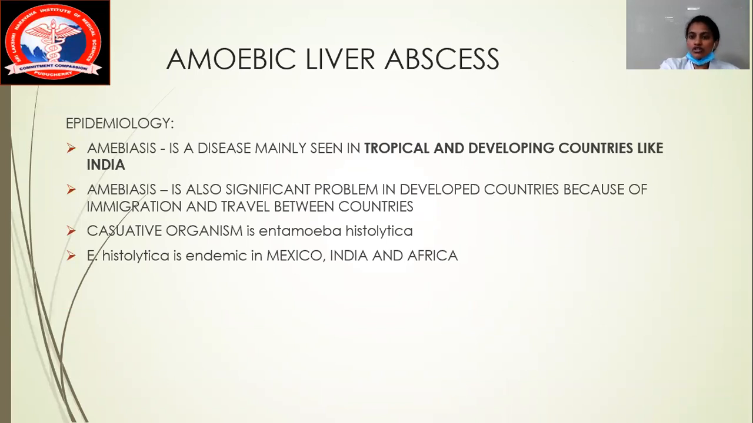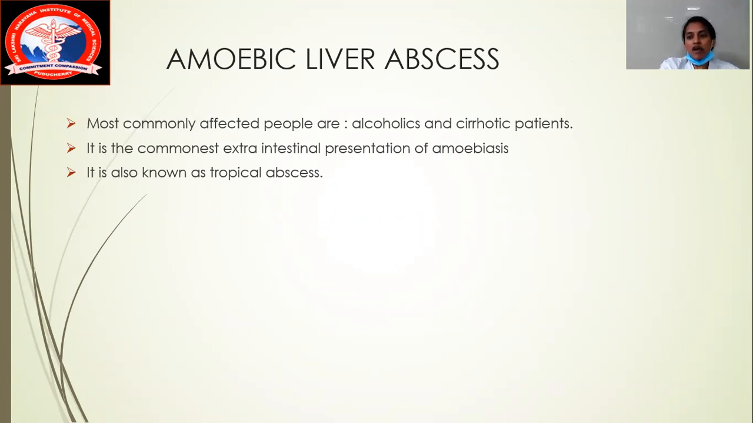Amoebiasis is mainly a disease also known as a tropical abscess. It is mainly seen in tropical areas and developing countries. The organism causing it is Entamoeba histolytica. It is endemic in Mexico, Africa, and India. The people who are affected are cirrhotic patients, whether alcoholic or non-alcoholic, and alcoholic patients are most commonly affected. The most common extraintestinal presentation of amoebiasis is amoebic liver abscess.